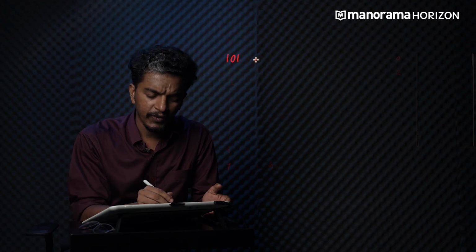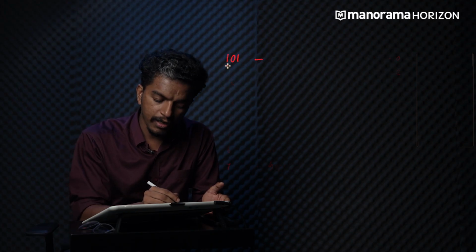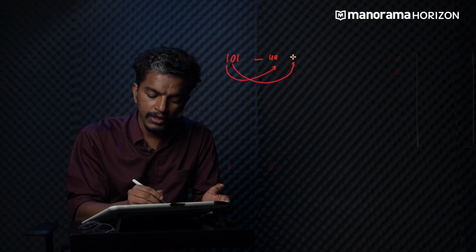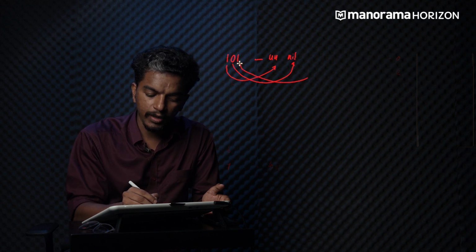Now let's try to write the names and symbols of some elements. Start with 101. You have 3 digits. So how do you write the name of the element? Simple. First you take the root words of each corresponding digit. For example, for 1 we have un, and now we have 0, for which we have nil. Again 1 is coming, which is un.